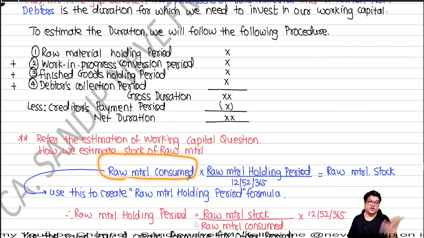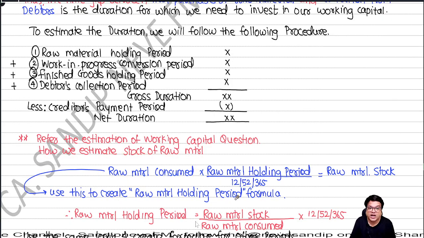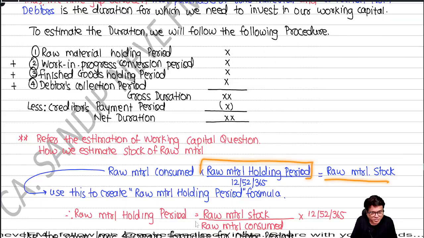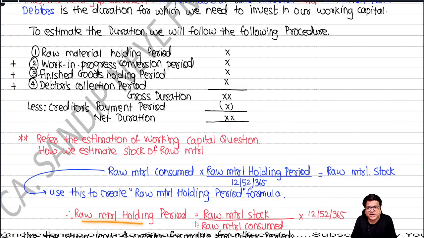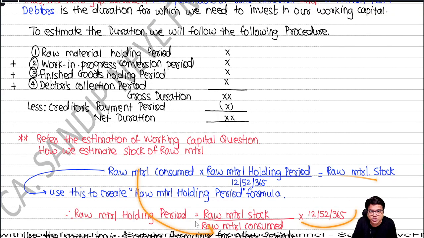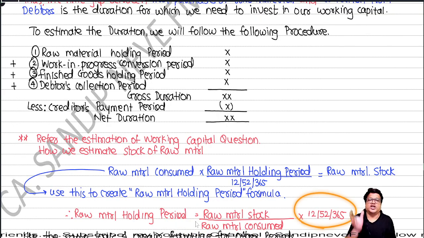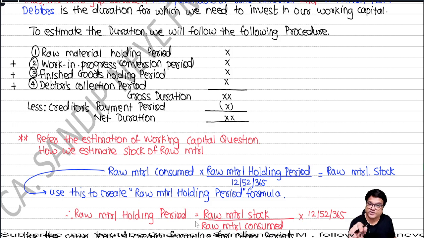The question tells us the holding period is 2 months, so we say 2 by 12, and that gives us raw material stock. Right now we are in search of the raw material holding period, so it's basic algebra, people. Keep the raw material holding period on the left-hand side and shift everything to the other side. What will happen? Raw material stock upon raw material consumed into 12 by 365. We can use the same logic and create all other formulas, which are already given to you in the notes.